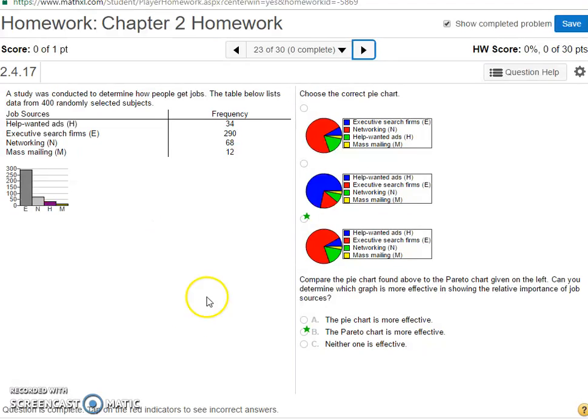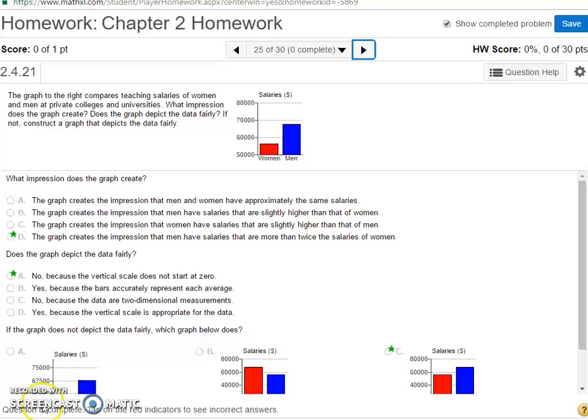So here's another one where we have to look at the frequency. The highest frequency is E, executive search firms. Here, red is the biggest, networking. So that's definitely not right. Here, blue is, but that's help wanted ads. That's not right. Here, red is the executive search. So that's how I know it's still going to be this guy.